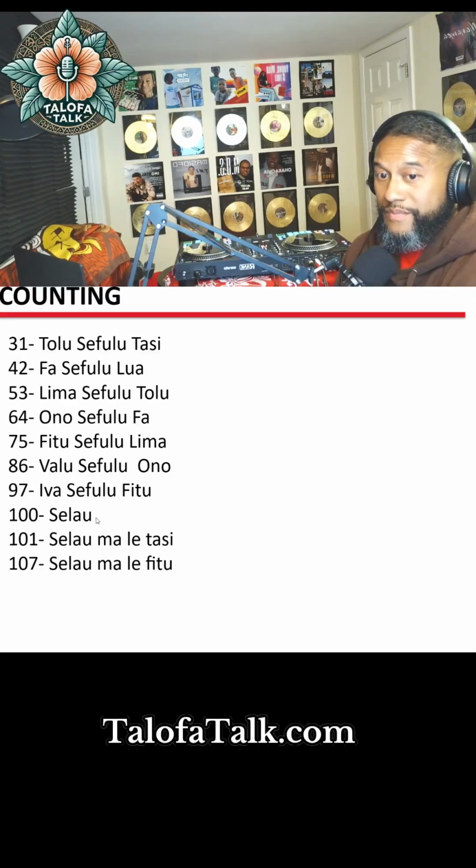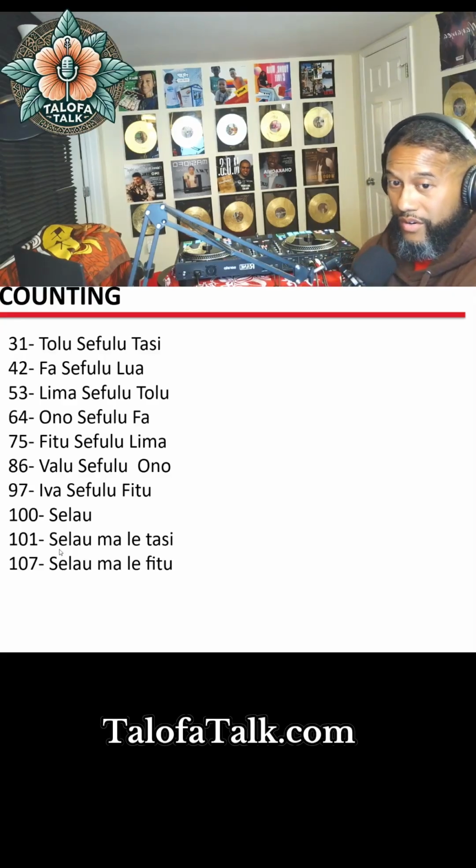So our 100 spot is selau. Since we don't have a 10 spot, we're not going to say it, but we do have a one spot. So we just say selau maletasi, 100 and the one. 100 and the seven, selau malefitu.